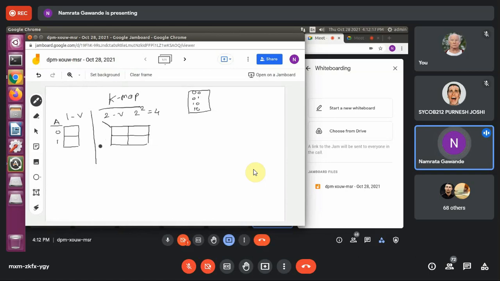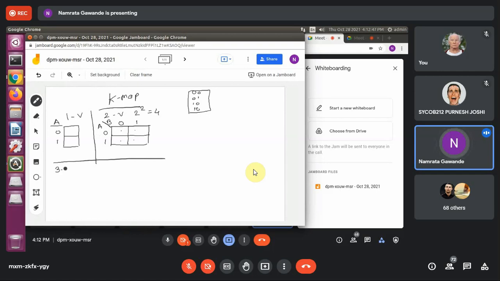Here you have to just mark like this, this cross mark, which represents the variables. Suppose I have two variables A, B, with 0, 1, 0, 1. Can you see this? Later on I will tell you how the combinations will be produced. This is just the structure for two variables: there are 4 cells. 1, 2, 3, 4. Right?